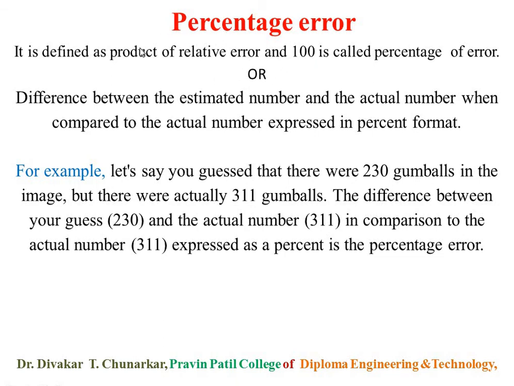Percentage error is defined as the product of relative error and 100. Another way, the definition of percentage error: the difference between the estimated number and the actual number, when compared to the actual number, expressed in percentage format. Expressed in 100 is called percentage error.